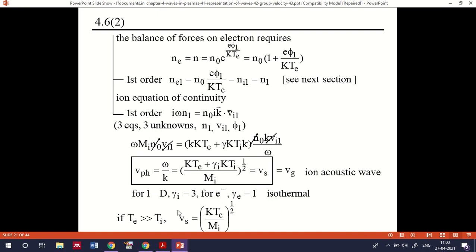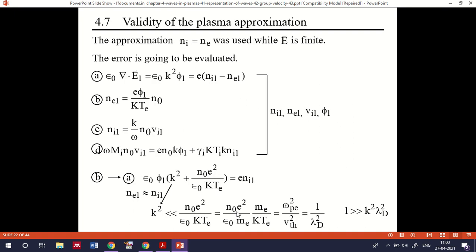So the velocity of sound can be obtained when the electron temperature is much greater than the ion temperature, then Vs will be equal to kTe by Mi raised to 1 by 2. Okay, so that's the case of plasma oscillation.